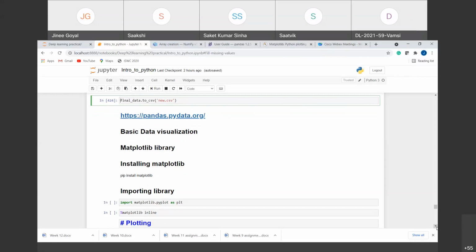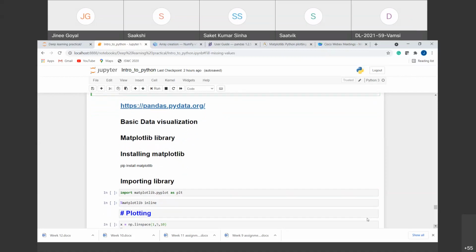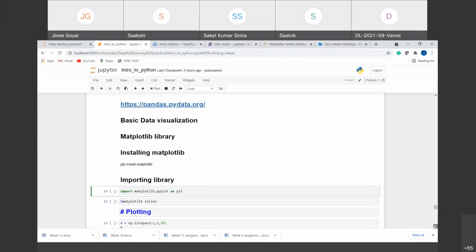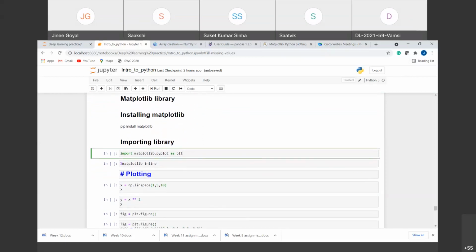Similar to the way that you have installed the NumPy and Pandas libraries, you can also install this Matplotlib library. For that, you can use pip install matplotlib. And while importing the library, we import it like this: import matplotlib.pyplot as plt. The reason we are using it like this is that most of the functionality of Matplotlib that we use comes in the pyplot module, right? So we are directly using this pyplot module, and aliasing it to plt, right?